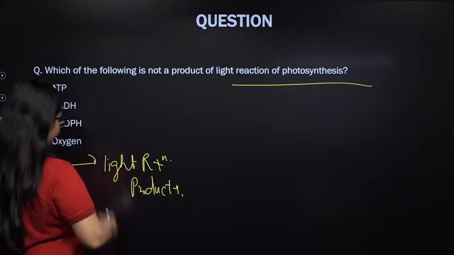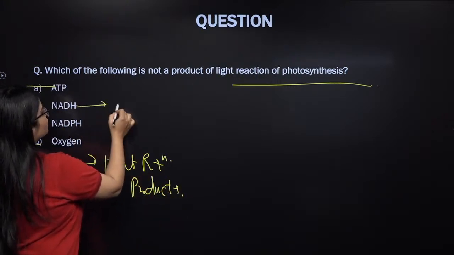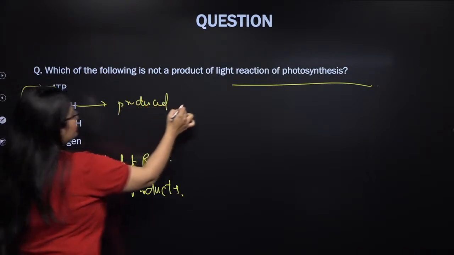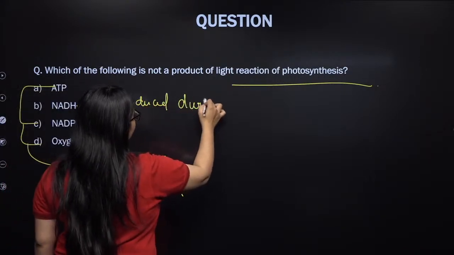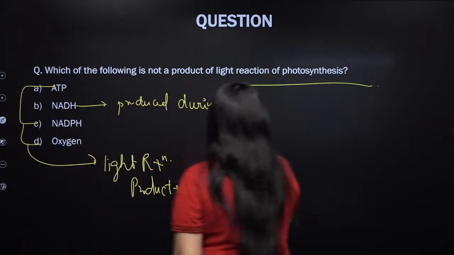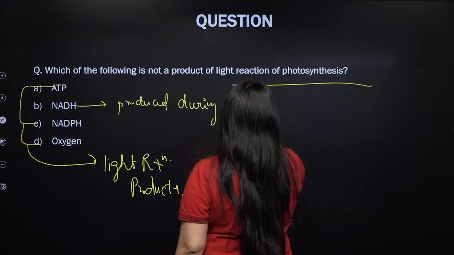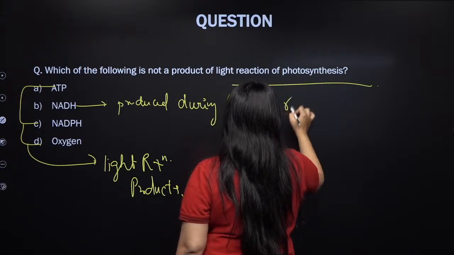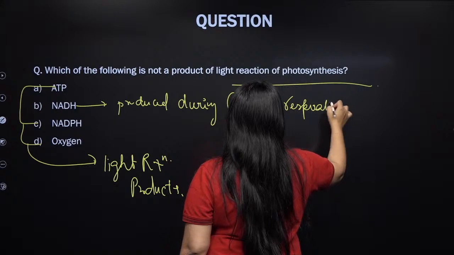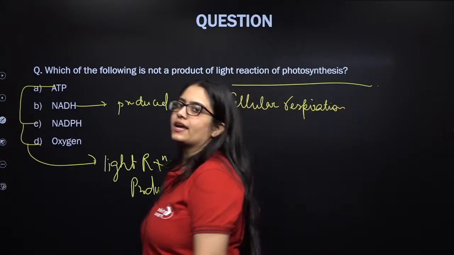But NADH, this is produced during cellular respiration, right? Not photosynthesis. Is this clear, everyone? Don't make this mistake again, okay?